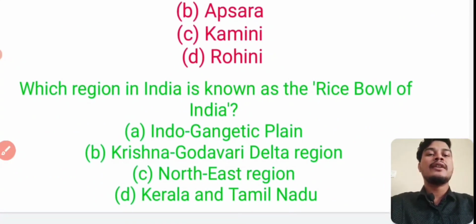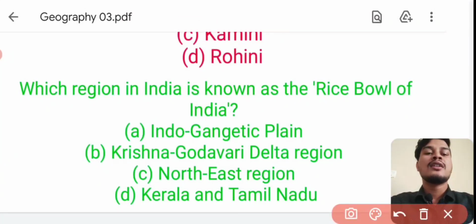Which region in India is known as the rice bowl of India? Answer is Krishna Godavari Delta region. Option number B, Krishna Godavari Delta region.